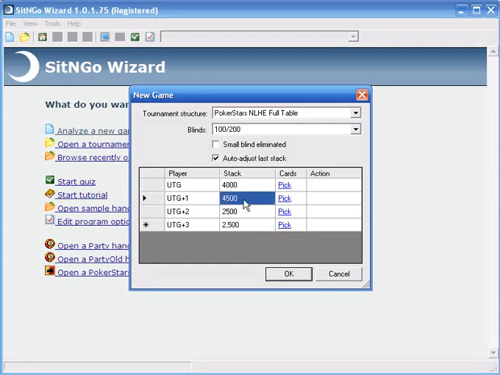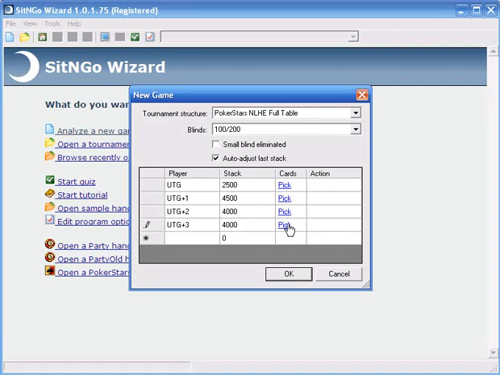And let's actually make it so that the earlier guy is shorter stacked. We both, the small blind and us, have around 4,000. Okay, that will give us a little more interesting situation.